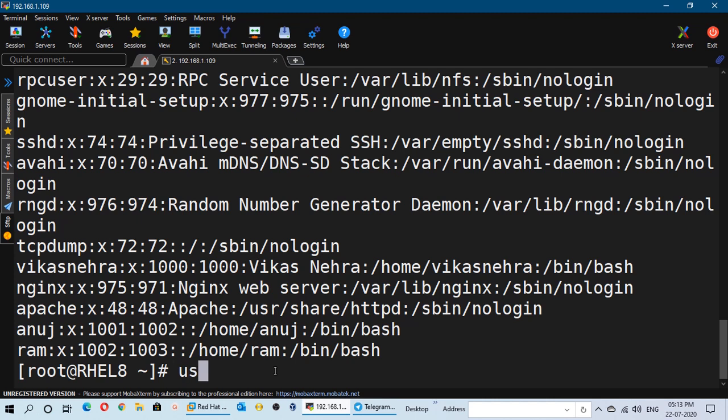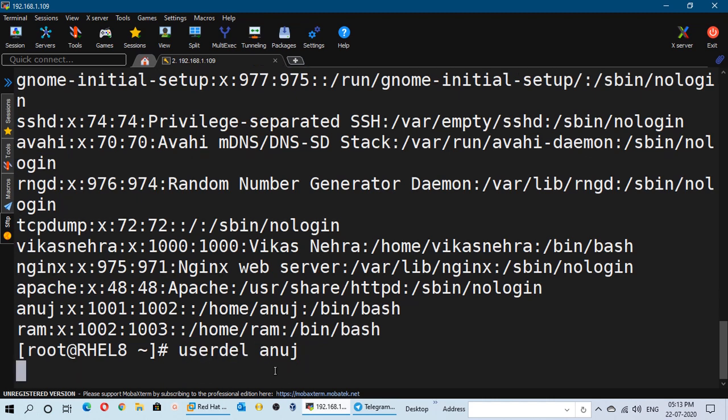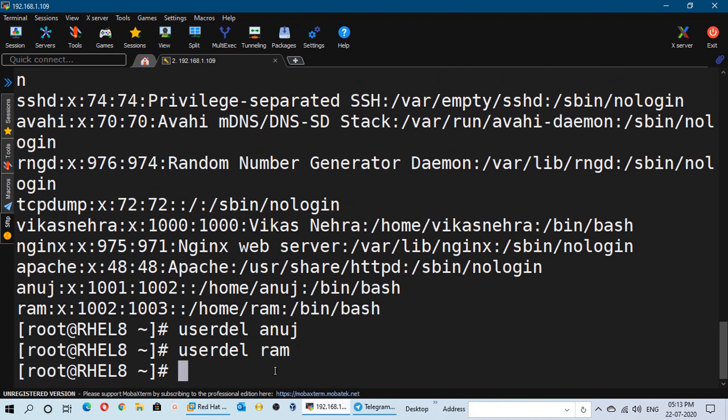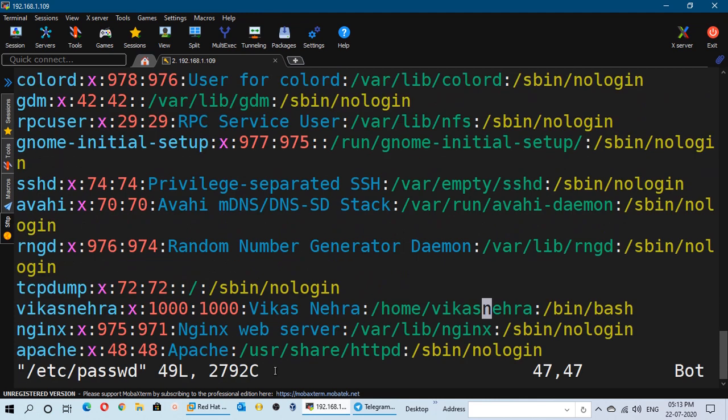So in case these user accounts get deleted, I am going to delete both these users. I am not using the userdel -r command because I don't want to delete the home directory. Or in case our /etc/passwd file gets corrupted, meaning some of the entries got deleted from this /etc/passwd file, let me remove some entries from this file. Let me remove this Vikas Nehra user line.